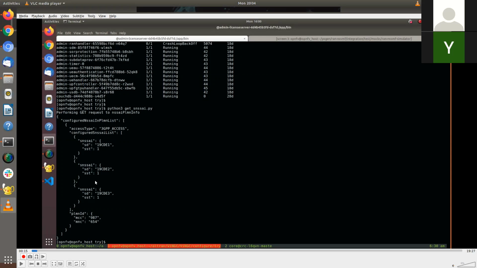And all 3 are attached under the PLMN area, where the mobile country code is 987 and the operator code is 654. And you will see later, once we create a slice, we'll add the 4th slice in this configuration list through the RESTCONF call.